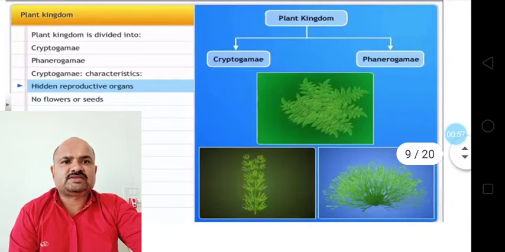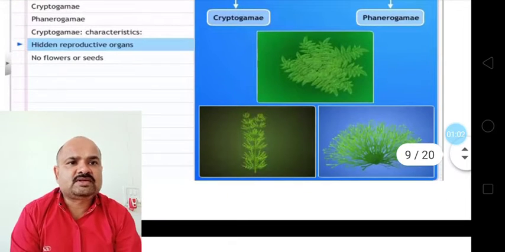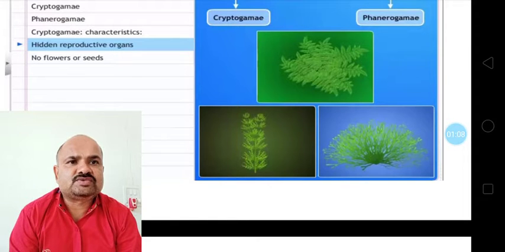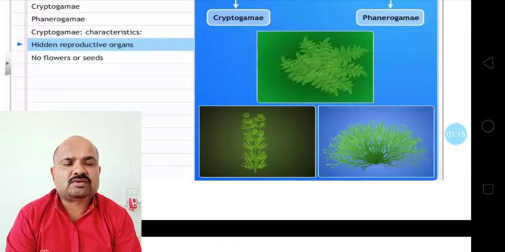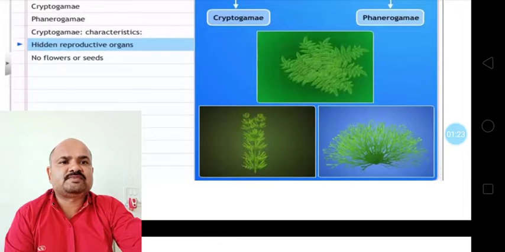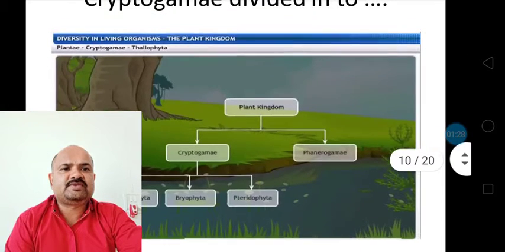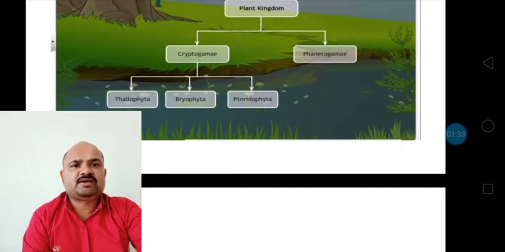And next is phanerogamy. In these cryptogams you can see here there are algae, and some pteridophytes and some bryophytes, which do not have any reproductive organ that we can see with the help of naked eyes. So these come under cryptogamy. These are the examples of cryptogamy which are shown in the diagram. Cryptogamy is further divided into Thallophyta, Bryophyta and Pteridophyta.